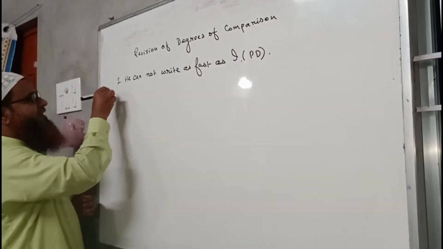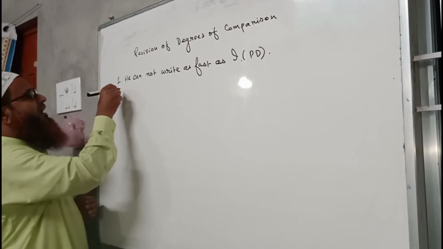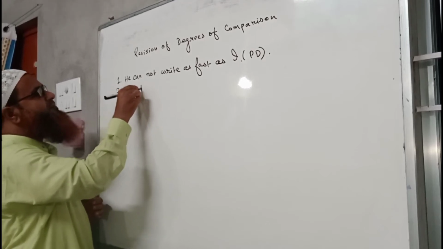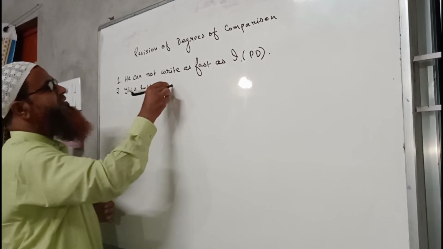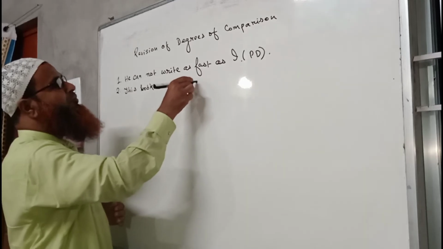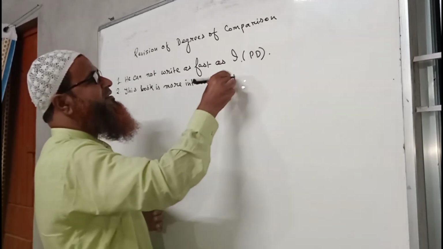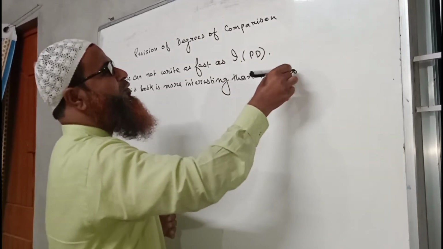Now I am writing the second sentence. This book is more interesting than that book.